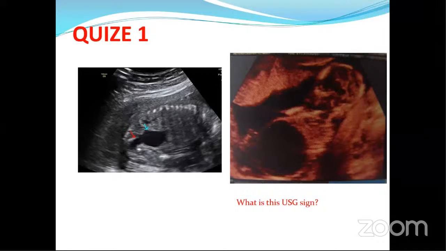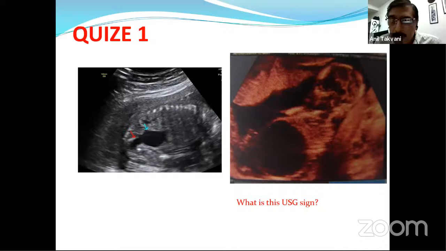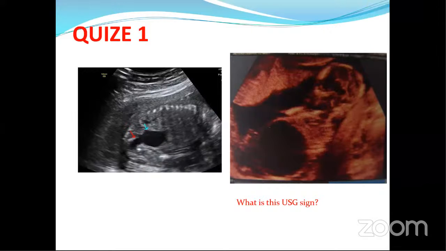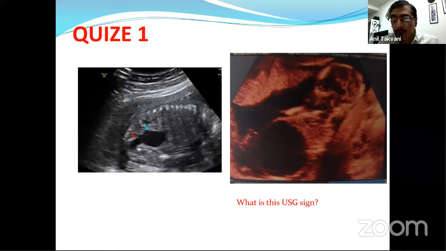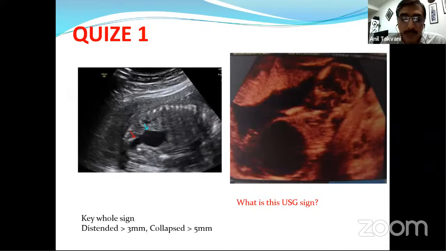If the bladder is distended, then the thickness should be more than 3 millimeters. If it is not, it should be more than 5 millimeters. Okay, perfect. So your answer is perfect, and you are winning a prize from me, and I will reveal at the end what you have won. A thick wall bladder is defined as 5 millimeters or more when it is collapsed, and 3 millimeters or more when it is distended.